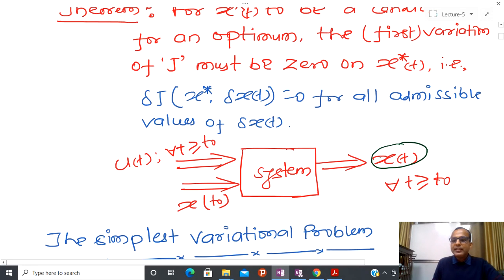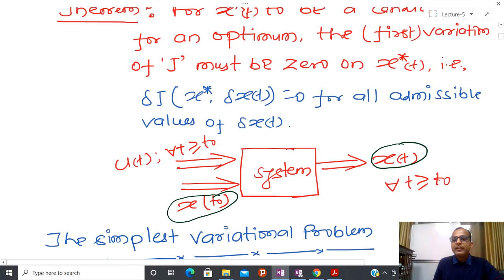This trajectory depends on x(t0), the initial condition, which is nothing but all the history of past information. And if I know the control for all t greater than or equal to t0,